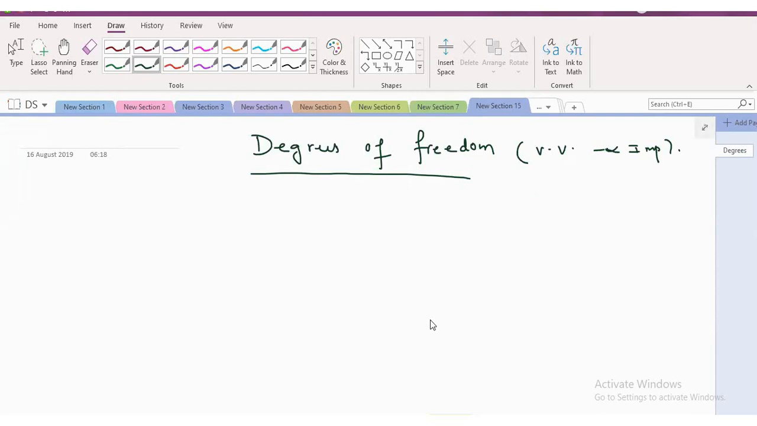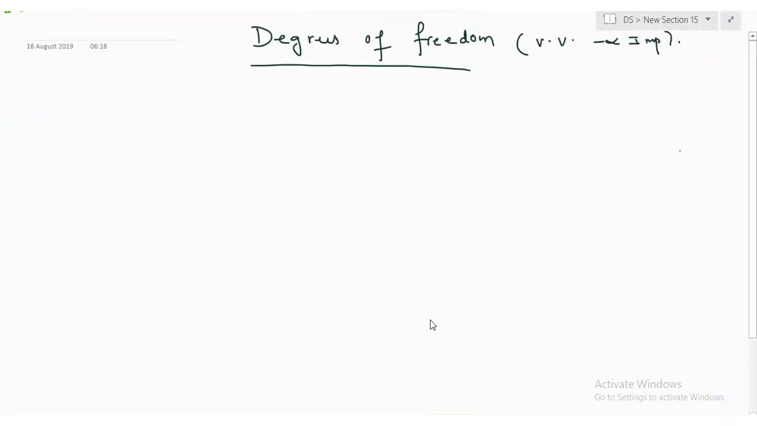Degrees of freedom. Hear me out first. Don't think more than what I'm teaching. Okay? Is it clear? I'm cautioning you. Let us understand. I'm not going to write the mathematical definition of it, but I am going to explain with an example so that you understand very well.